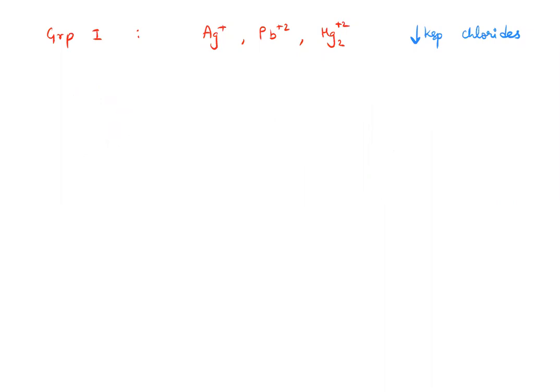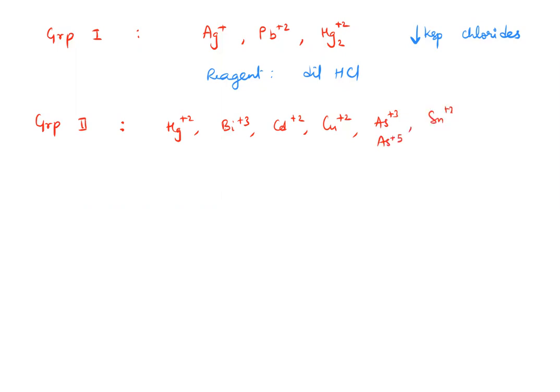So when you add the reagent, your reagent is dilute HCl. So when you add the reagent dilute HCl, these 3 ions are precipitated. The rest of the ions in the group are not precipitated in the other groups. Next, group 2. In group 2, we have a lot of ions: Hg plus 2, bismuth plus 3, cadmium plus 2, copper plus 2, arsenic plus 3 plus 5, tin plus 2 plus 4, and antimony plus 3 plus 5.